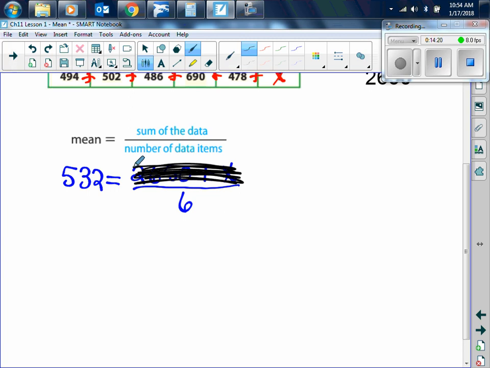Because this says all of that stuff up there divided by 6, how do I get rid of that 6? This division, we're going to multiply. The inverse of division is multiplication, right? So we're going to multiply both sides of the equation times 6. Over here, 6 on top, 6 on the bottom, those cancel out. Is everybody with me?